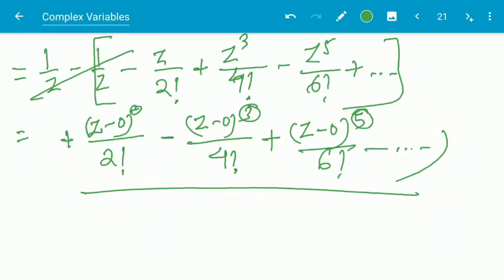So this is a removable singular point, and for a removable singular point the residue will be 0, because the definition of residue is the coefficient of 1/(z − z0). As 1/(z − z0) is not present, the residue will be equal to 0.